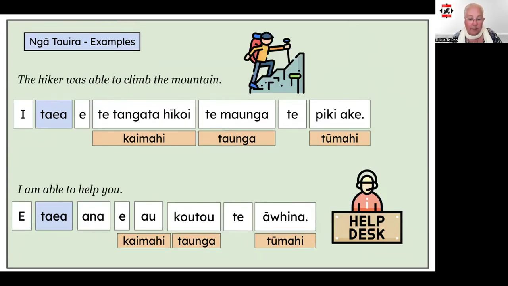Here's a couple more examples to show you that we can also use different tohu wā. Again, we would usually use ka taea to describe something that can be done or is possible, but I've used different tense markers in these ones just to show you how it works. I taea e te tangata hikoi, te maunga, te piki ake. The hiker was able to climb the mountain. And the last one, e taea ana e au, koutou te āwhina. I am able to help you.